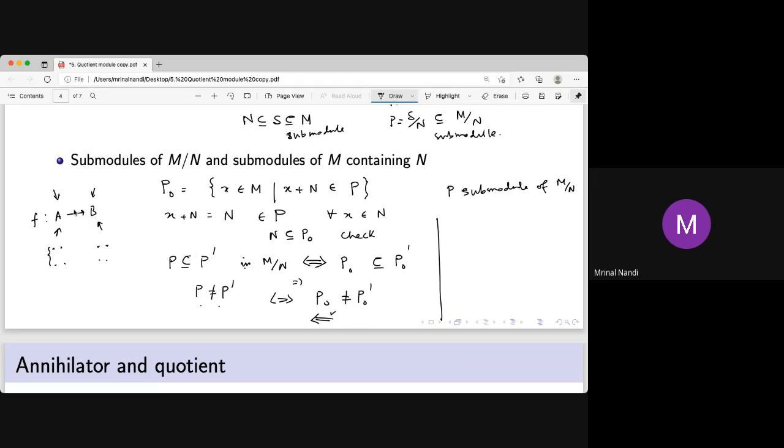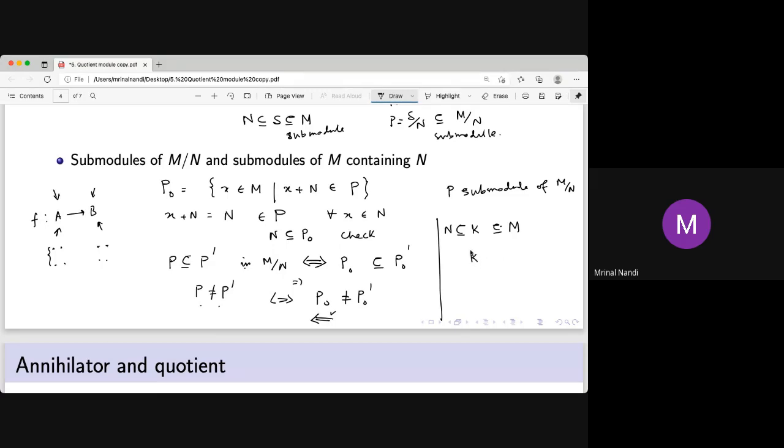Now, whether this function is well defined or not, you need to check this. We already checked that if we take a submodule of M mod N, we have a submodule in M, but you have to check the other way also, the fourth one. If you have a submodule in M which contains N, that should construct a submodule of M mod N, and that is the last part. So if K is a submodule of M containing the submodule N, this subset notation is actually submodule. Once we write this subset, it is not only a subset, it is a submodule.